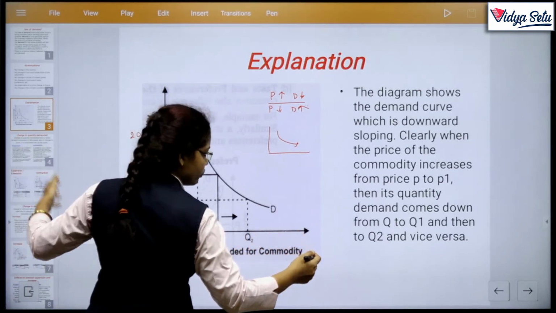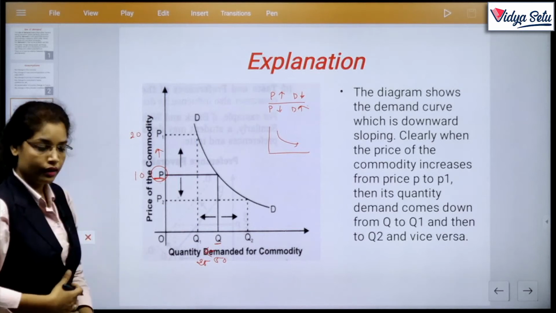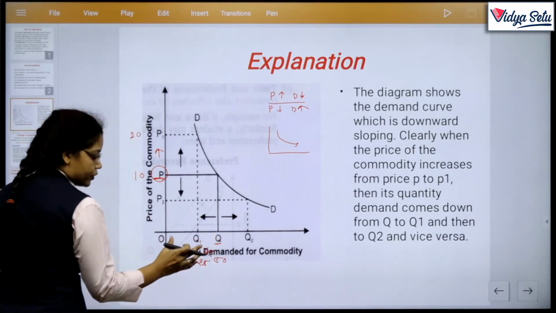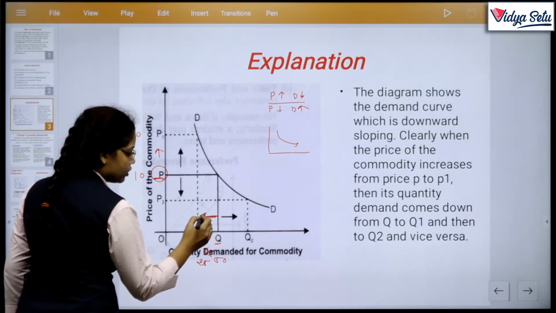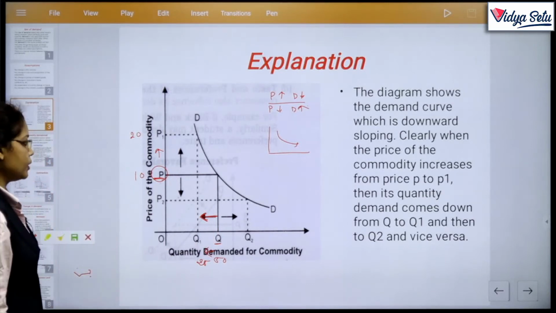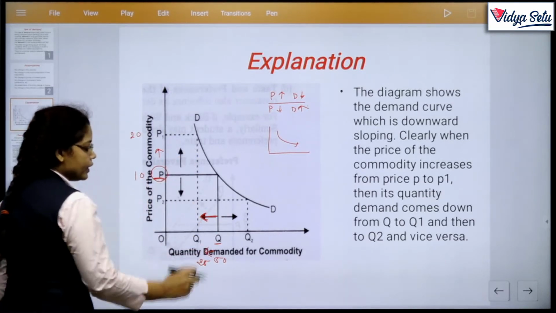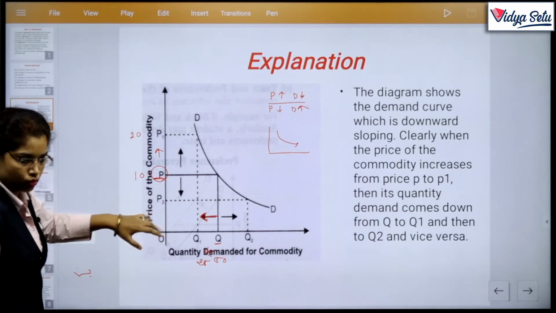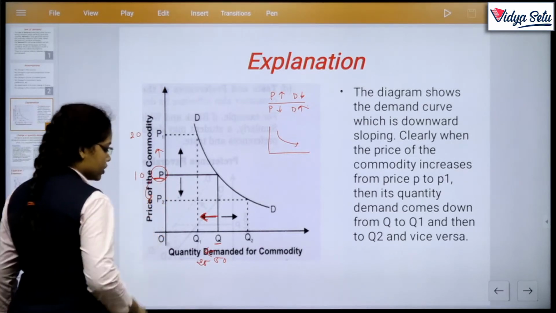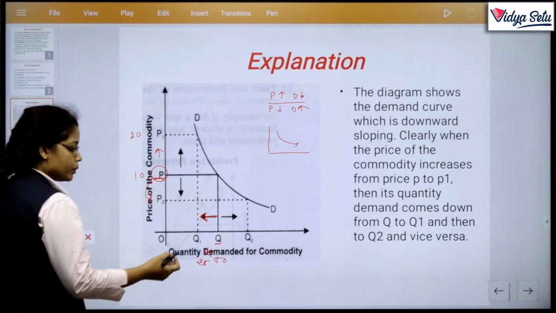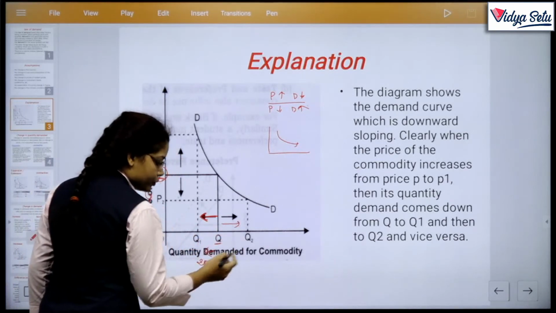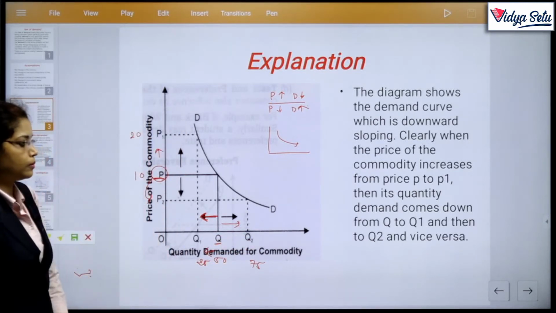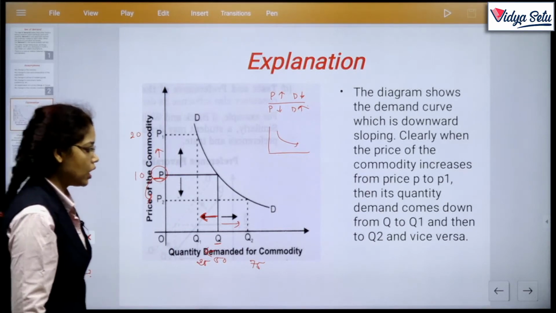There is a leftward movement. Okay, right arrow, left arrow. So price increases, demand decreases. And then again when price decreases, from P to P2, the consumer increases its demand for the commodity from 50 to 75 units, say Q2, and vice versa.